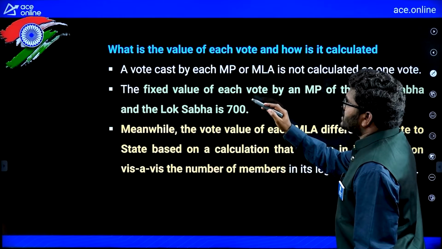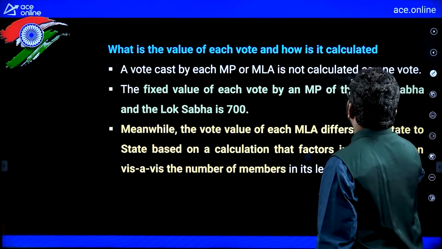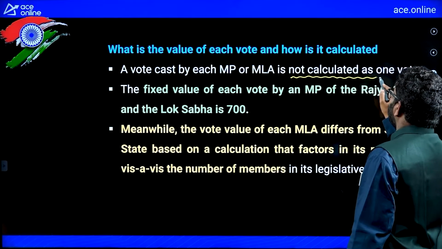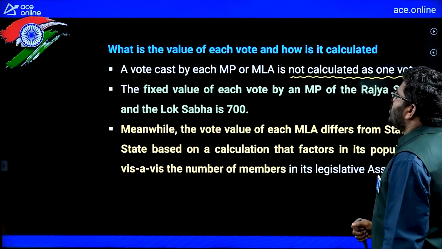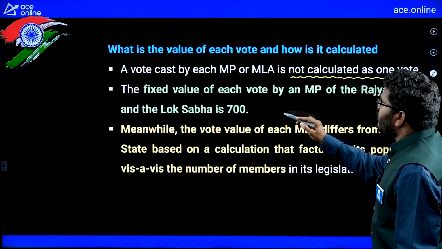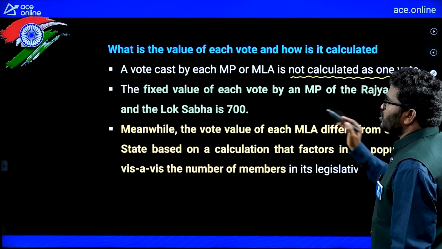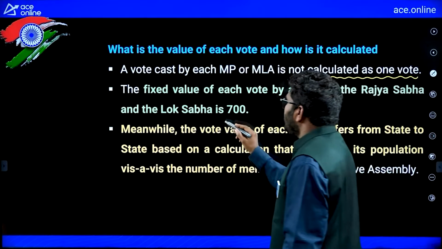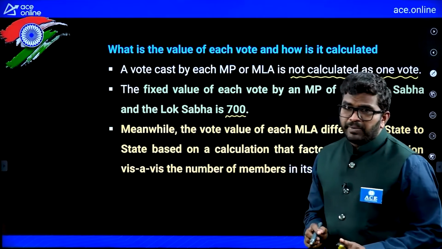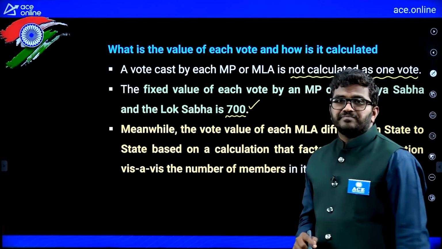A vote cast by each MP or MLA is not calculated as one vote. The fixed value of each vote by an MP of the Rajya Sabha and the Lok Sabha is 700. So that means if one MP casts a vote, that value is 700.